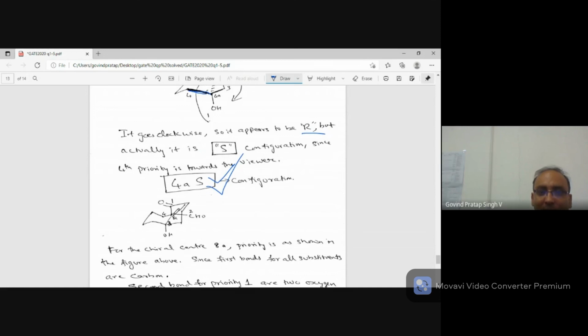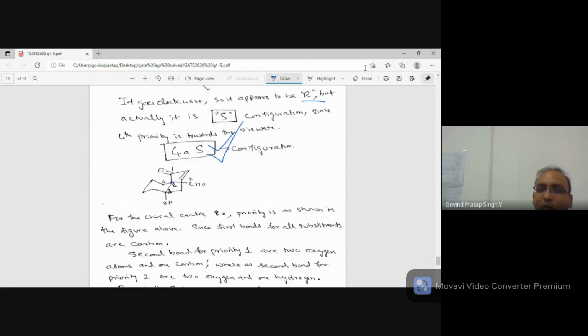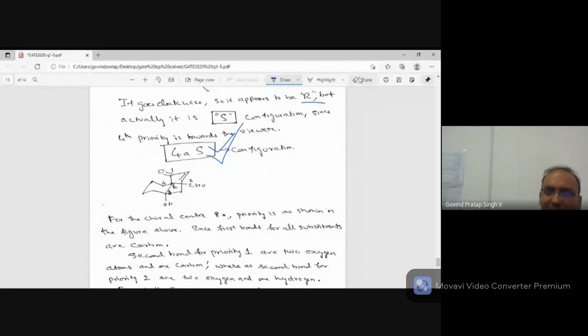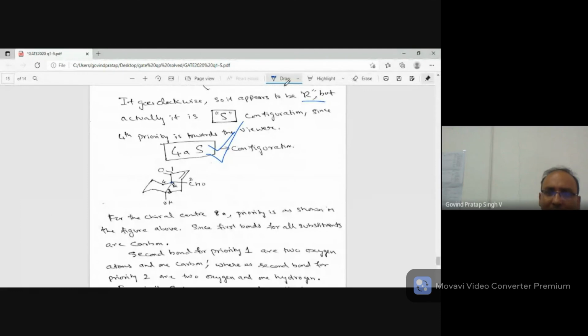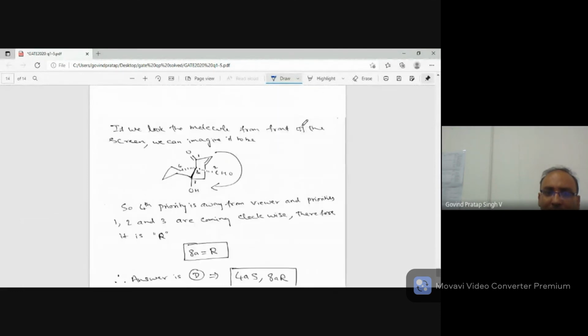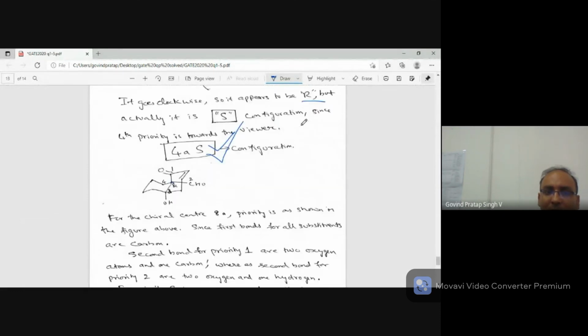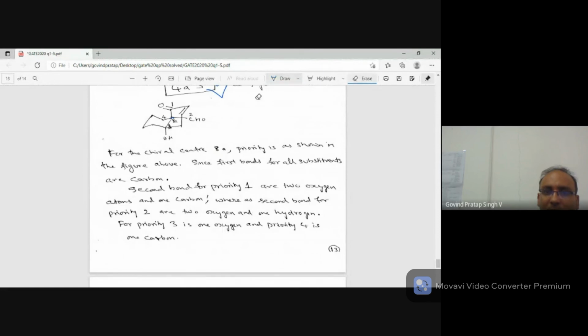Now let us look at position 8a. For 8a, I did not put so much hard work into detailed analysis, but basically you can understand. Let us give the priority at 8a. So we'll go bond by bond. First bond is carbon, first bond is carbon, first bond is carbon, first bond is carbon.